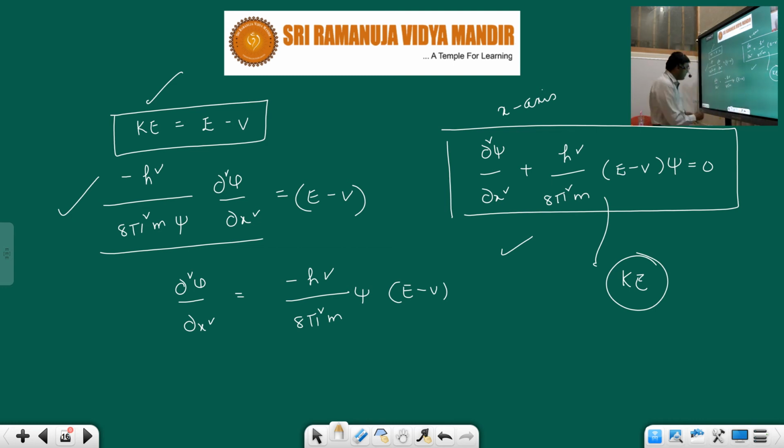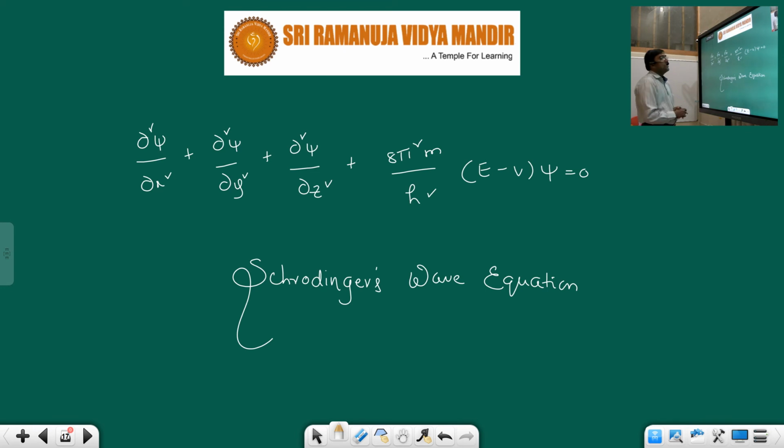I hope you understood. Now let us extend this to all directions in space, all three axis coordinates: x-axis, y-axis and z-axis. So this equation will become dou square psi by dou x square plus dou square psi by dou y square plus dou square psi by dou z square plus 8 pi square m by h square into E minus V into psi is equal to 0.